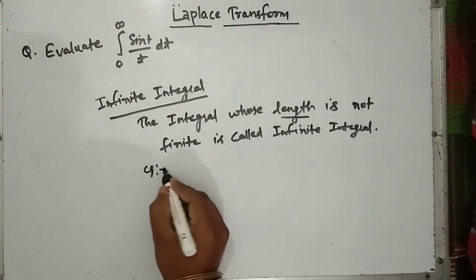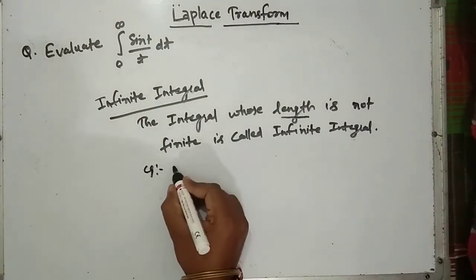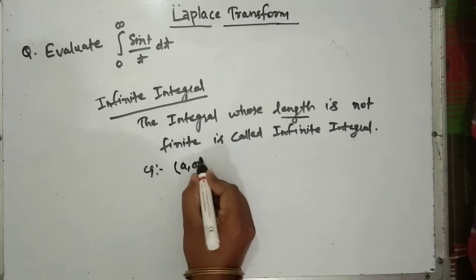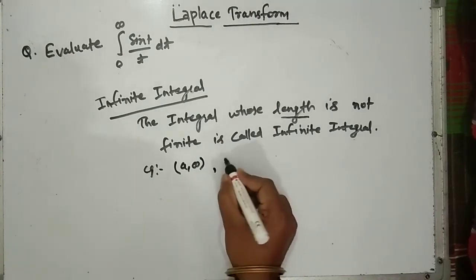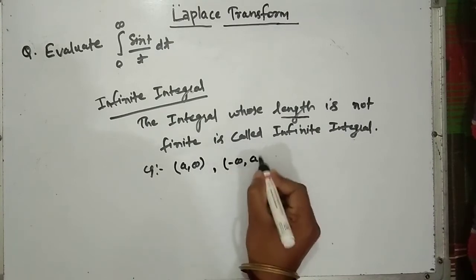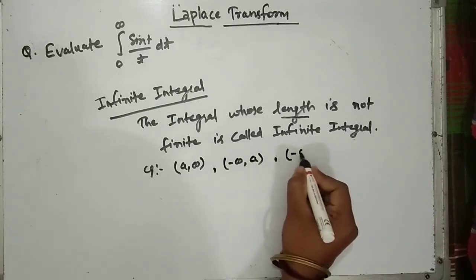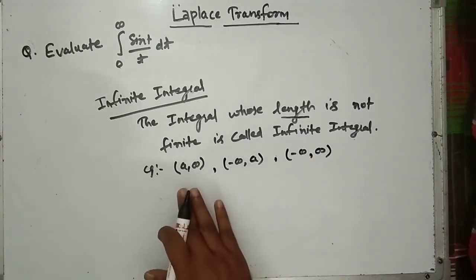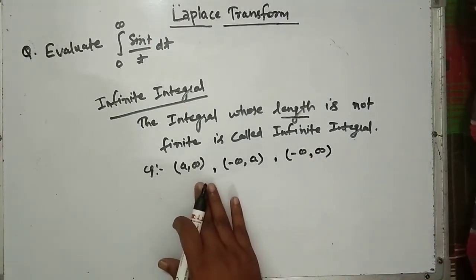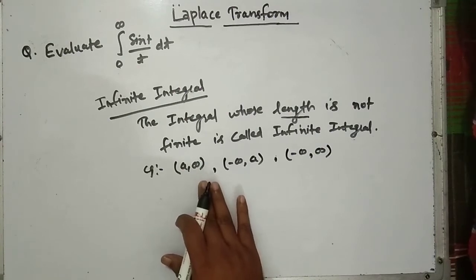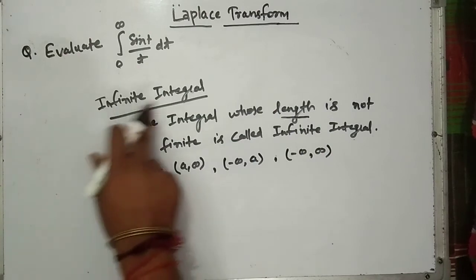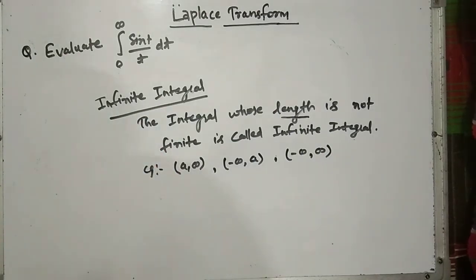For example, the limit could be from a to infinity, or minus infinity to a, or minus infinity to infinity. If the limit is of this type, that type of integral is an infinite integral. So the problem is based on this infinite integral.